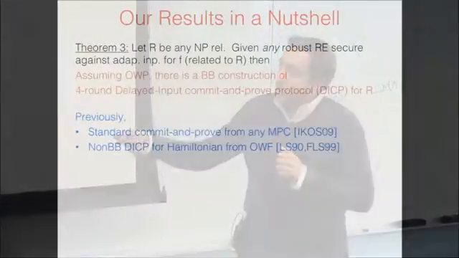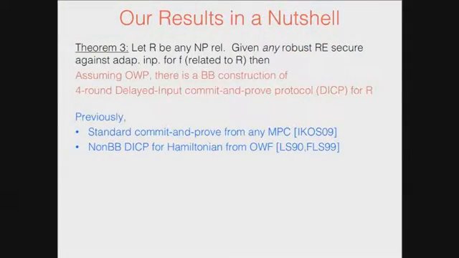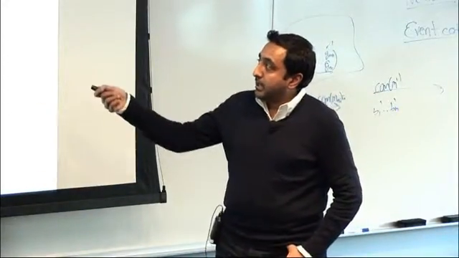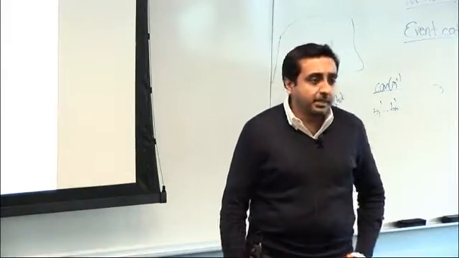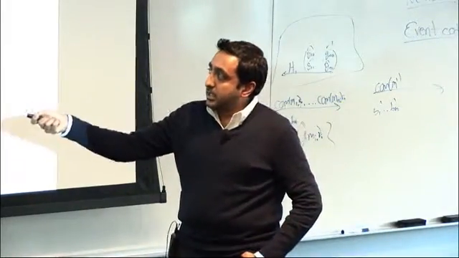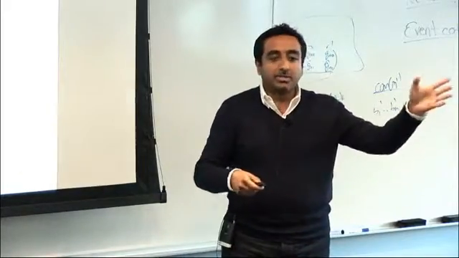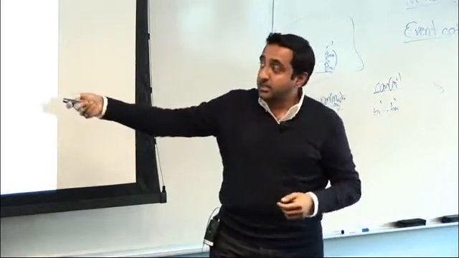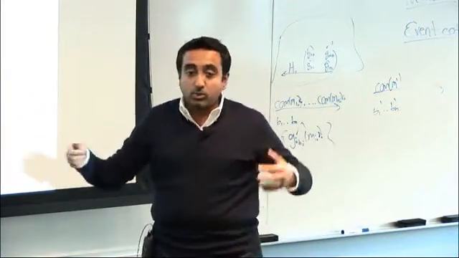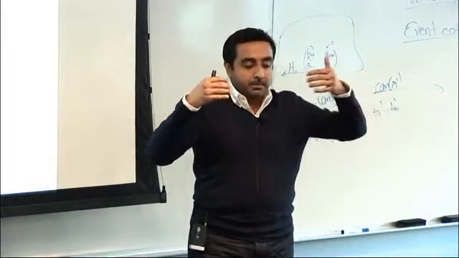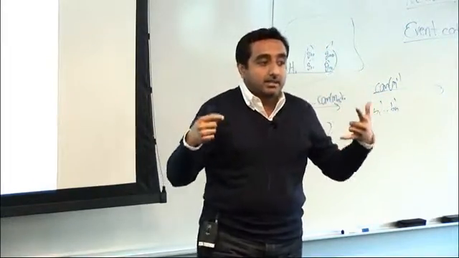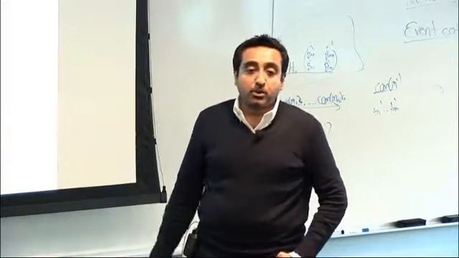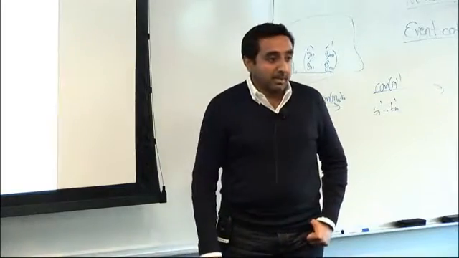Well, if you want to settle for the non-black box constructions, we knew how to do this since the 1990s by Lapidot and Shamir. And in fact, this is the protocol which is used in the work that Silas mentioned for getting a 4-round concurrent non-malleable commitment. They needed such a protocol to extend their 3-round protocol to get a zero knowledge property. They needed a delayed input commit and prove protocol to get a 4-round non-malleable commitment.